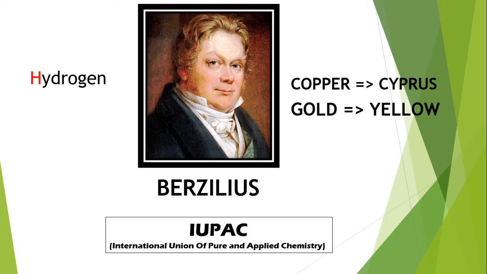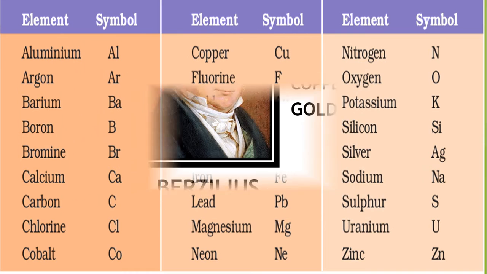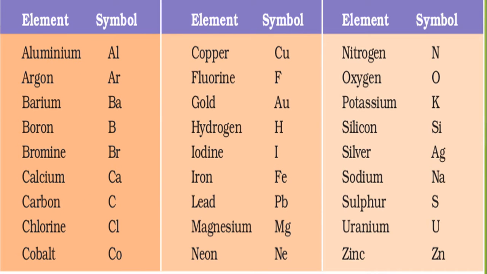IUPAC, that is International Union of Pure and Applied Chemistry, has stated that the first two letters of an element should be used to symbolize it, and the first letter should be a capital letter and the second letter should be a lowercase letter. These are the symbols for a few elements.